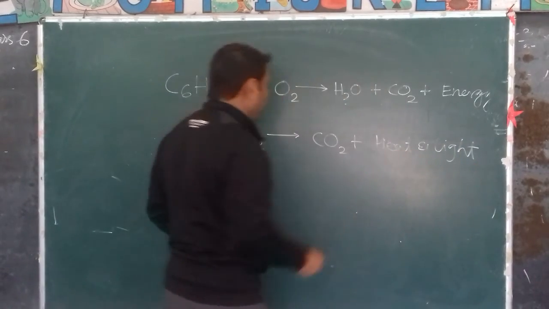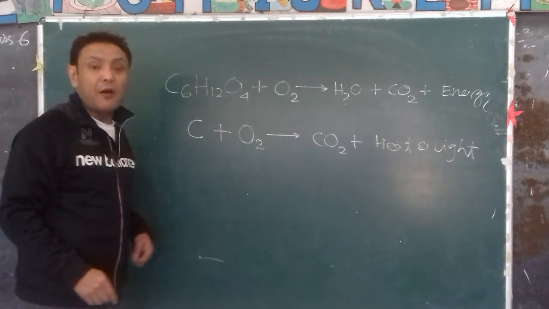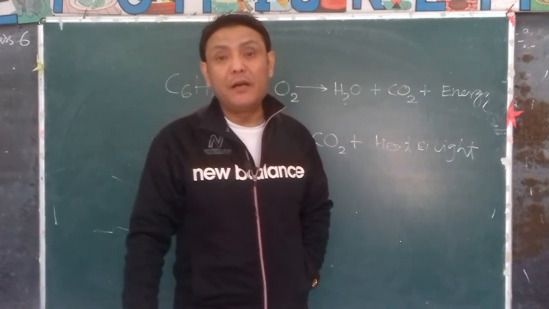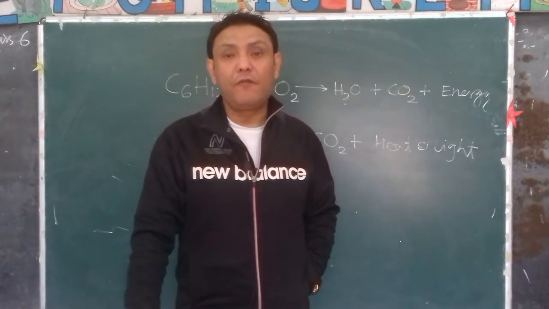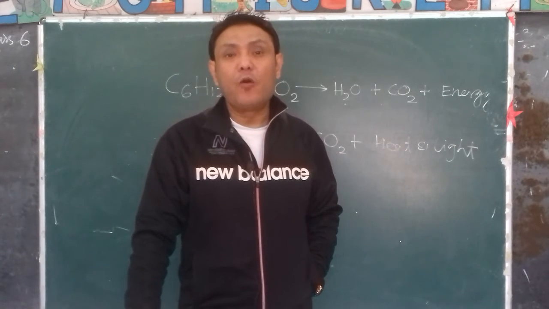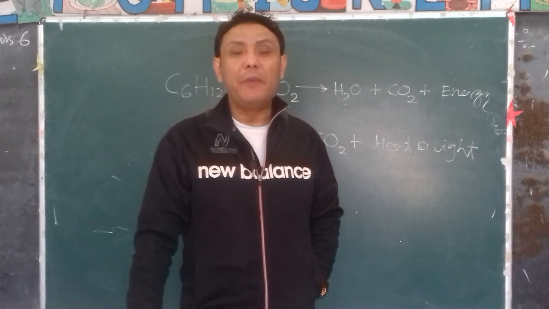Less of light and more of heat. So therefore, this is combustion. Similarly, magnesium burns in the presence of oxygen to produce an ash-like substance, a white ash-like substance called magnesium oxide.